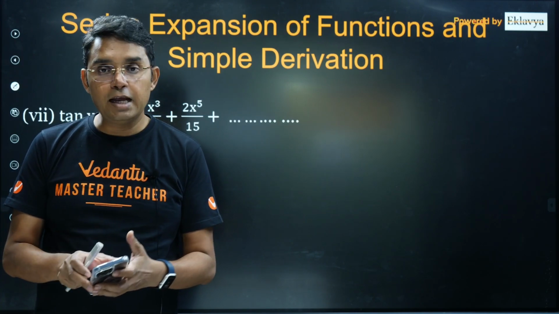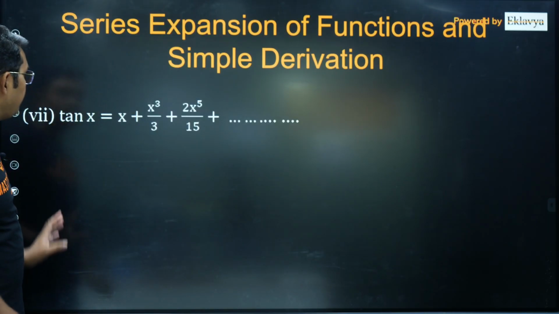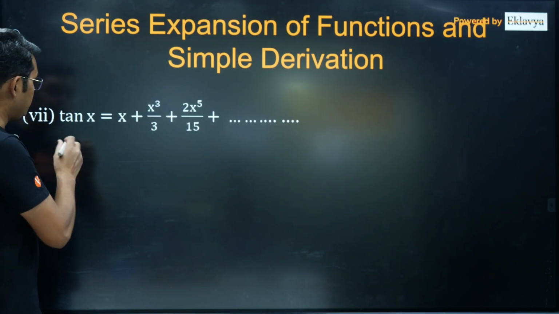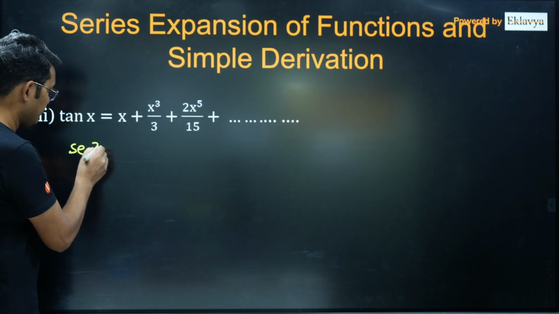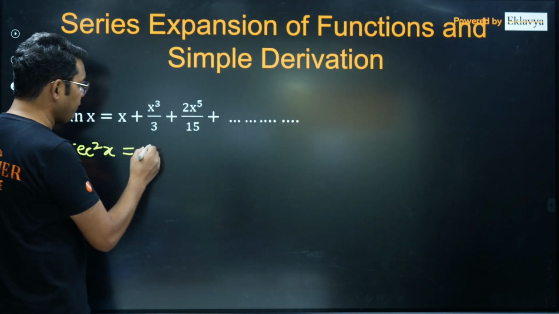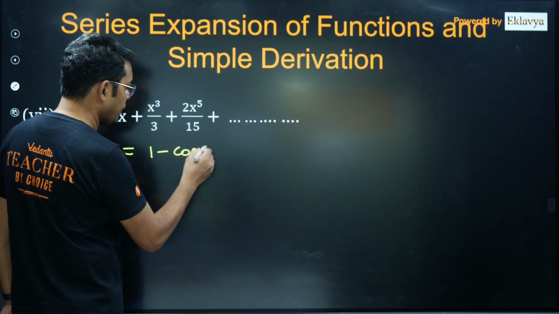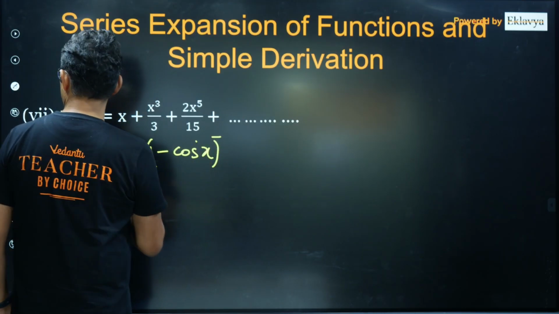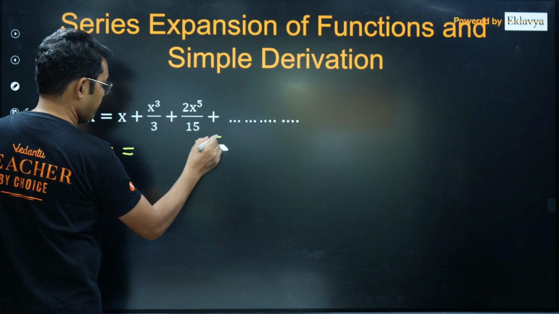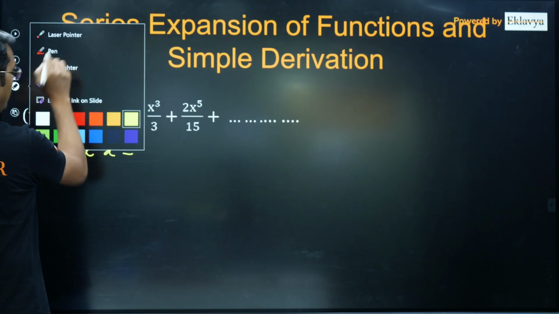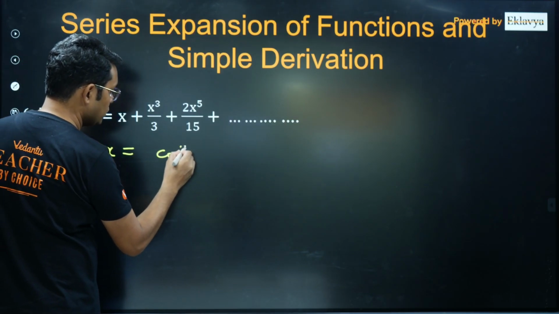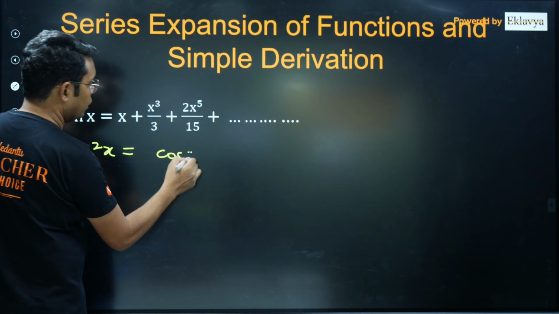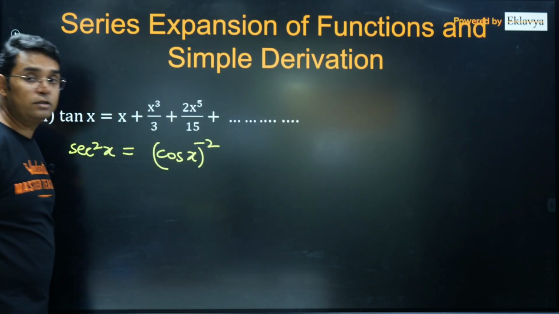Okay, now how will I derive tan x? I will be using the same thing which I did for ln 1 plus x. So I will think of the differentiation of tan x, which is secant square x. And secant square x I will write as cos x whole power minus 2. Yeah, cos x whole power minus 2.